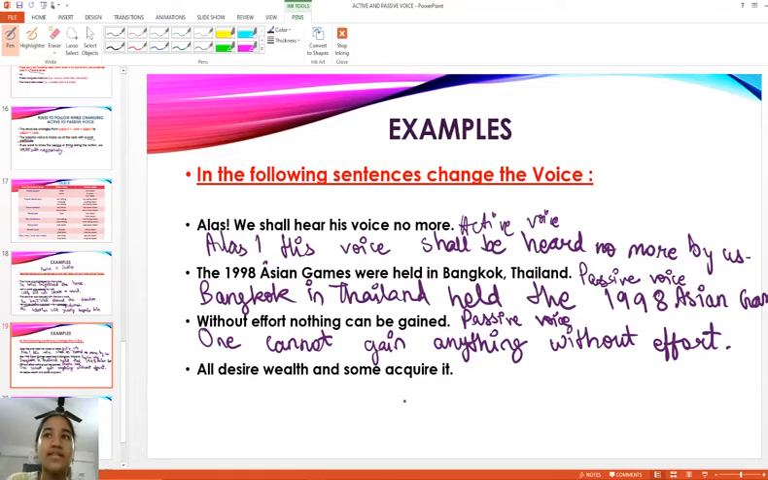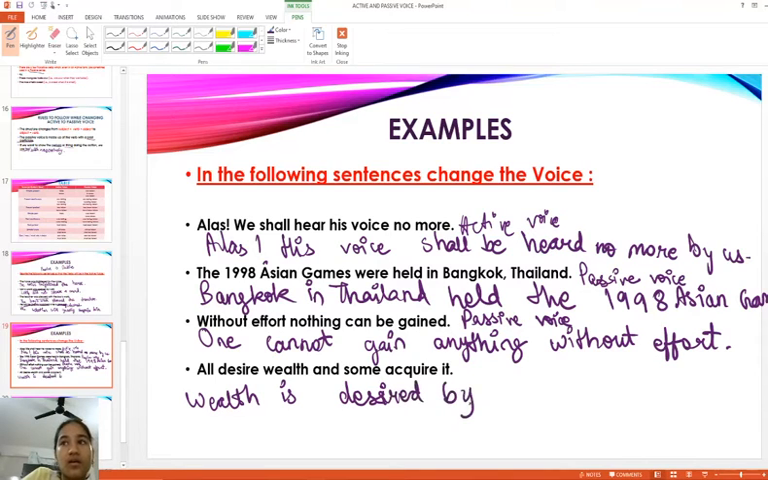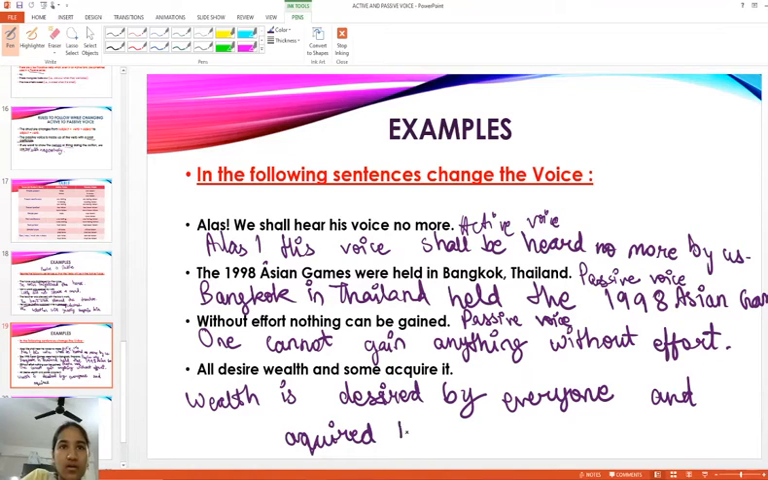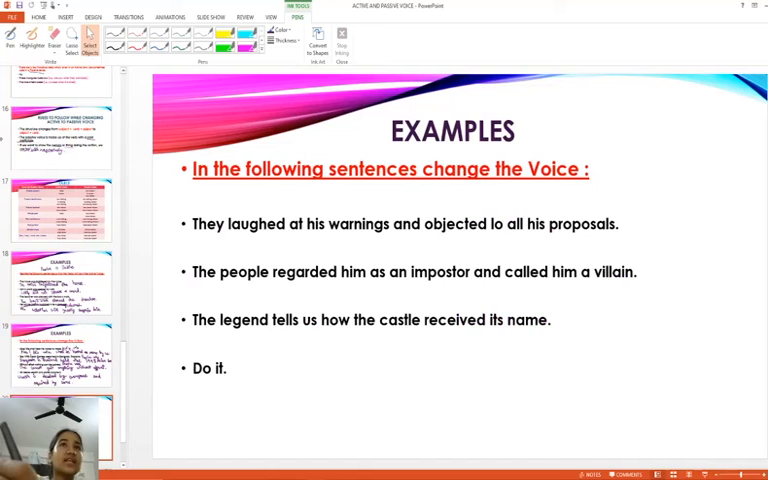Okay, all desire wealth and some acquire it. Wealth is desired by all, it's wrong, by everyone. We can take by everyone and acquired by some. So wealth is desired by everyone and acquired by some. All desire wealth and some acquire it. Okay, it's basically understanding how you do it.